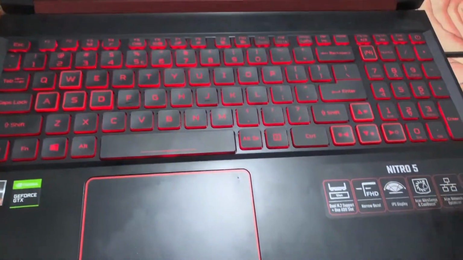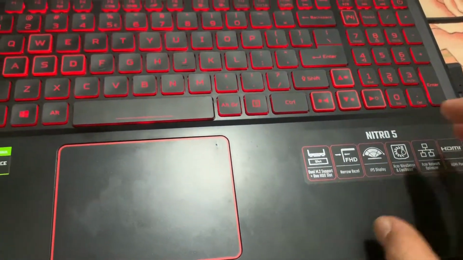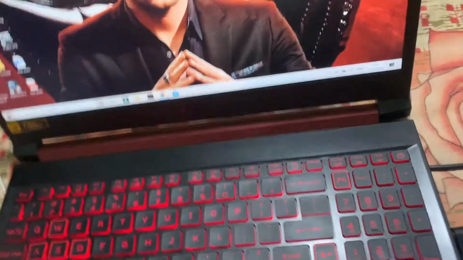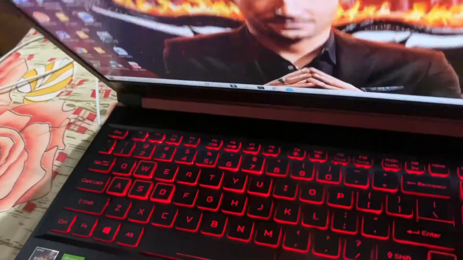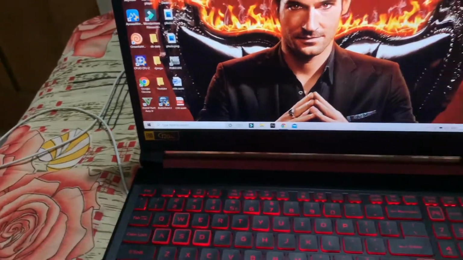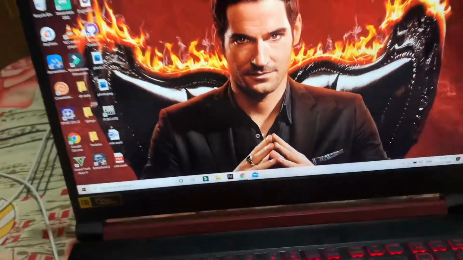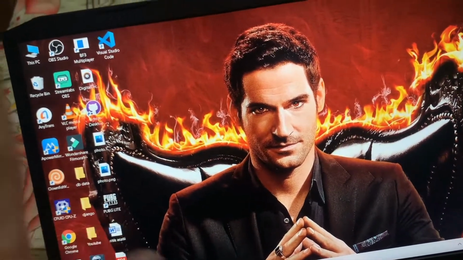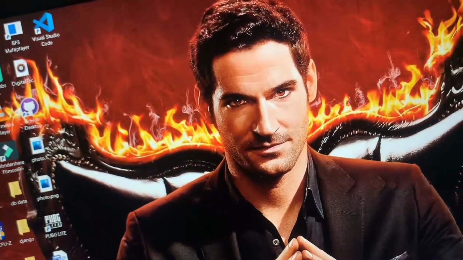Like build quality, you can see it's plastic. You can't expect too much, it's not premium. Look at this. It's just okay, you can be okay with that. And on the pros side, many people are complaining about display bleed.